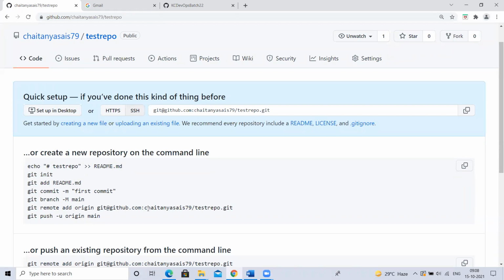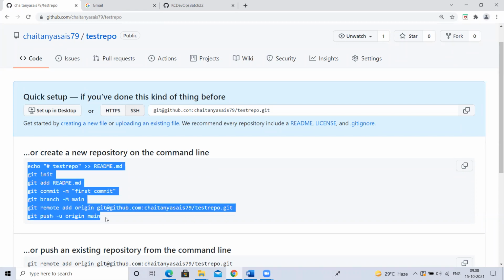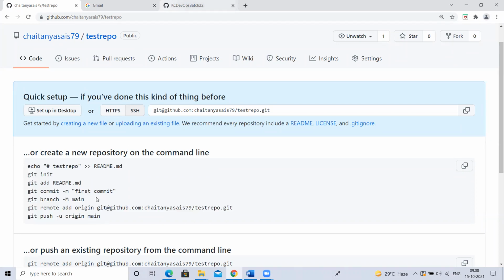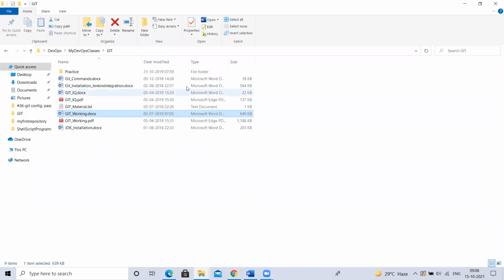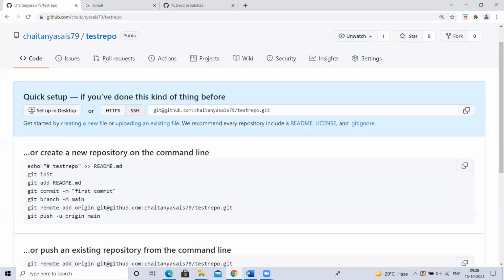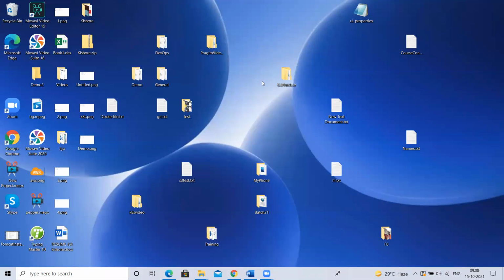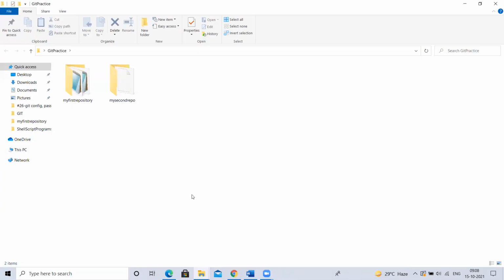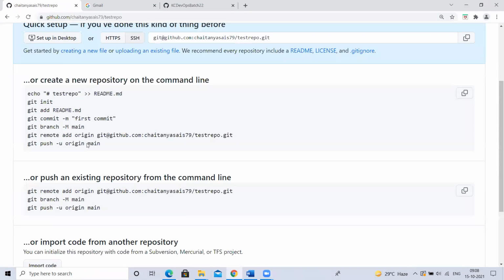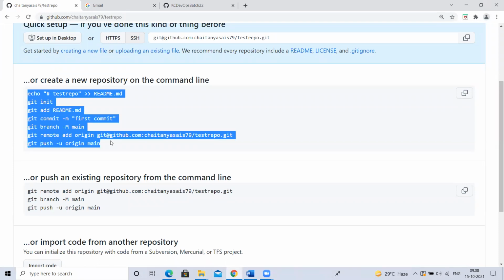Now, when it is an empty repository, you cannot clone it. Oh God, what to do then? How to use this? Then you have to follow these commands. There is no link between your GitHub and local now. So I want to clone this repository to my local. There is no command to clone it. There is nothing to clone it. Then what should I do? You have to follow these commands.